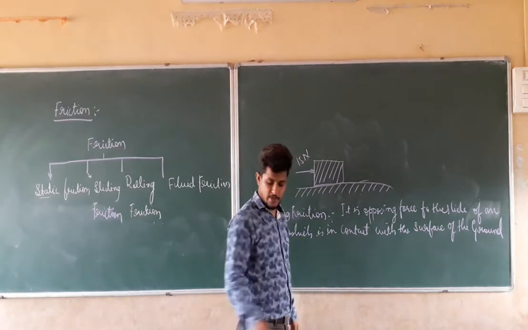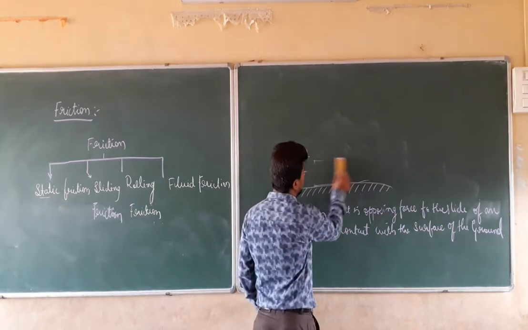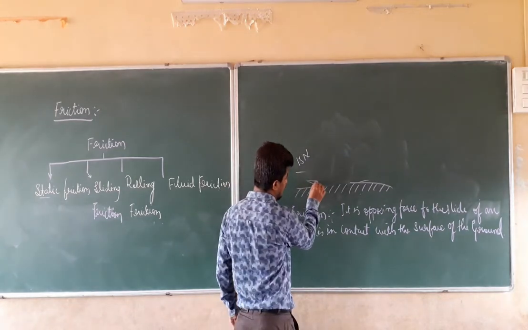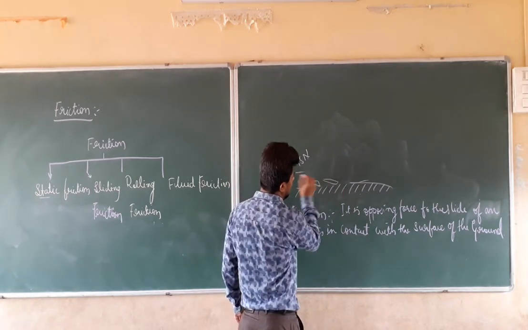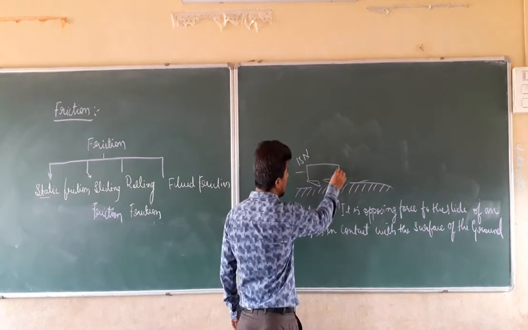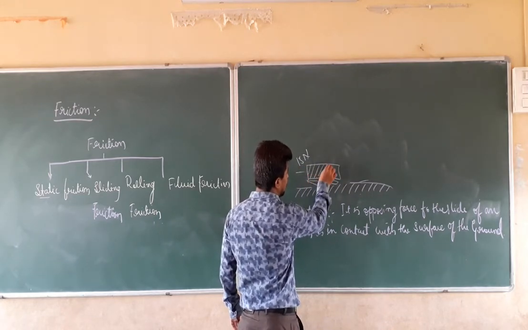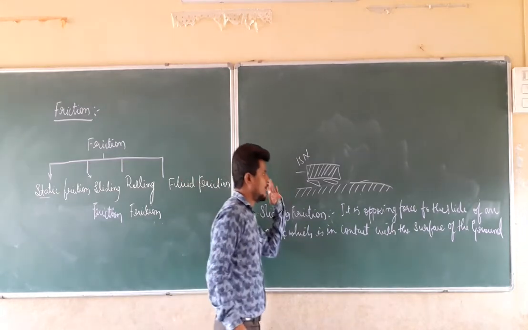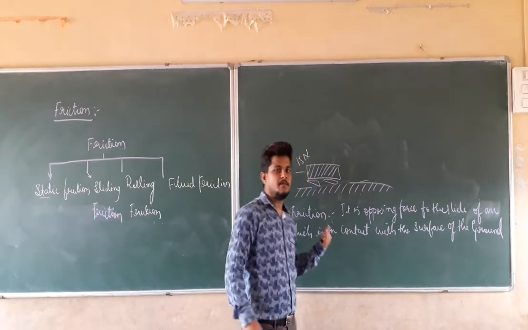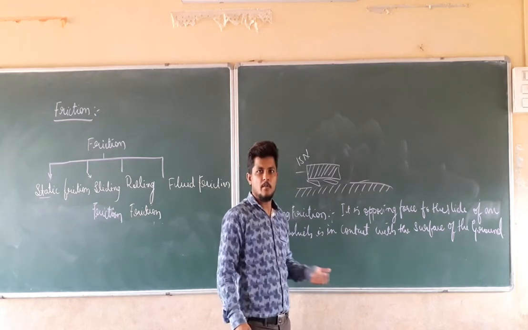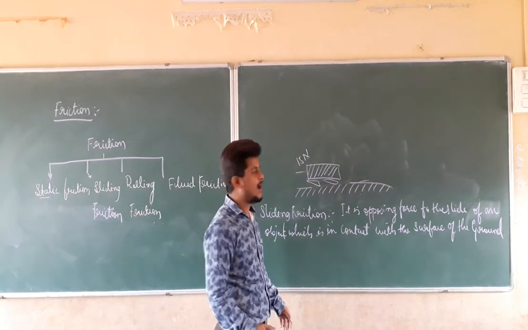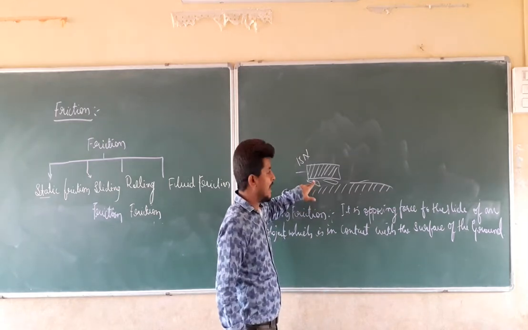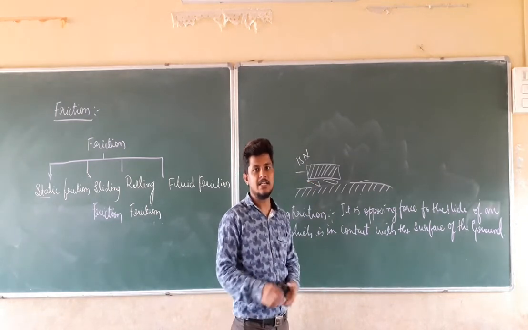I am going to remove this box and put some rollers, such as some pipes. On those pipes I am going to keep this box. When I push it, the movement of that box will be very easy. Why is it easier? It is easier because of the pipes which I keep beneath it.